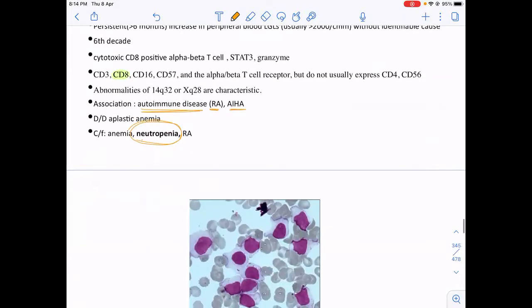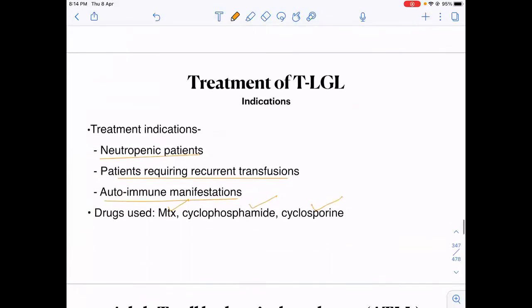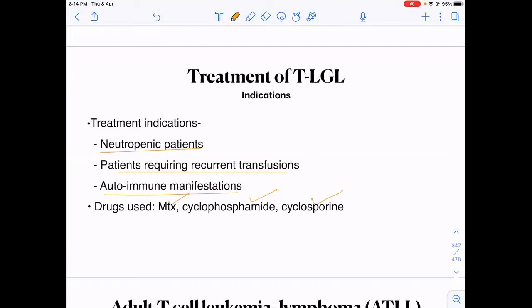Okay, a close DD of TLGL is aplastic anemia. Patients require treatment if they are severely neutropenic, severely anemic, or have autoimmune manifestations. What is the treatment? Mainly immunosuppressive therapy like methotrexate, cyclophosphamide, and cyclosporin.